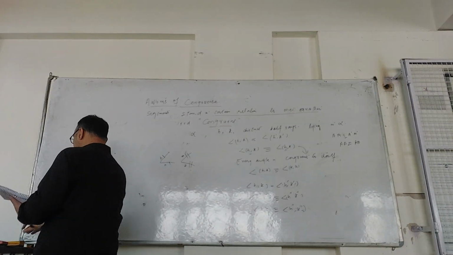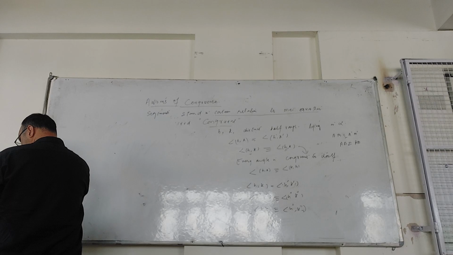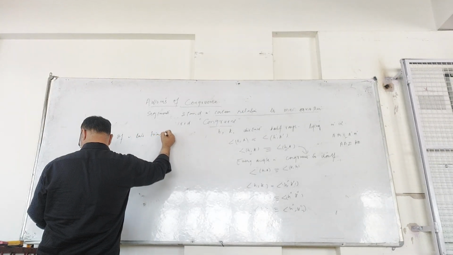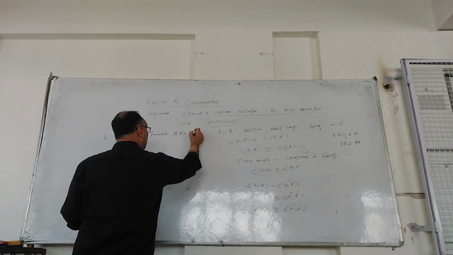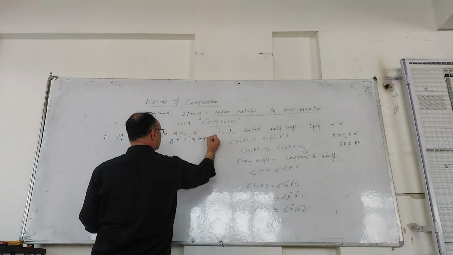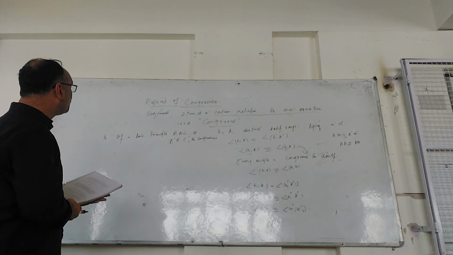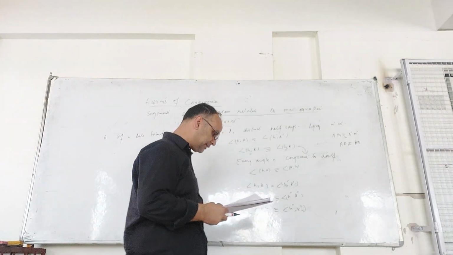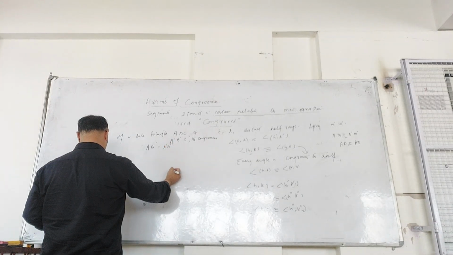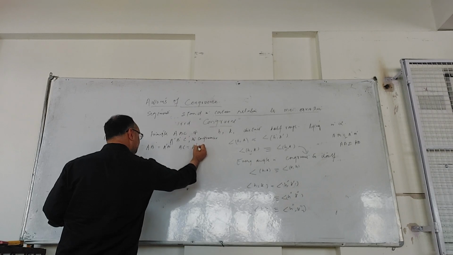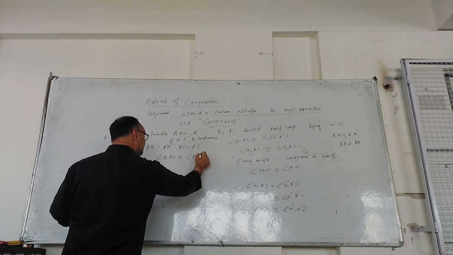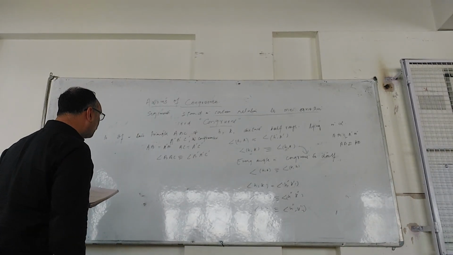So again, the last one to study is that if in two triangles ABC and A prime B prime C prime, the congruences AB equal to A prime B prime, AC equal to A prime C prime, and angle BAC congruent to angle B prime A prime C prime hold, then the congruences follow.